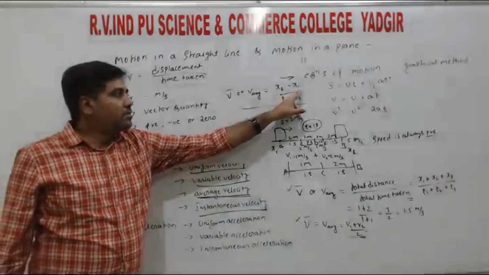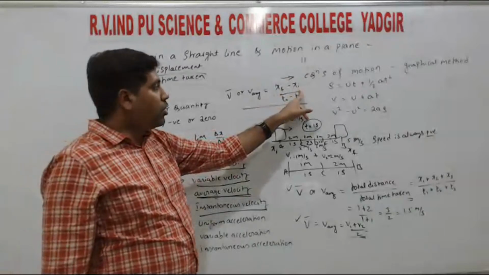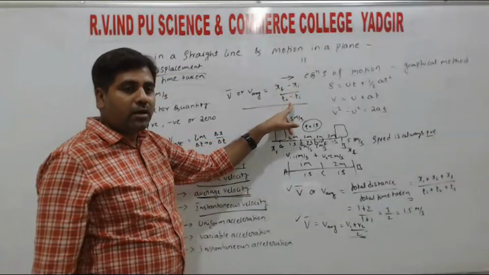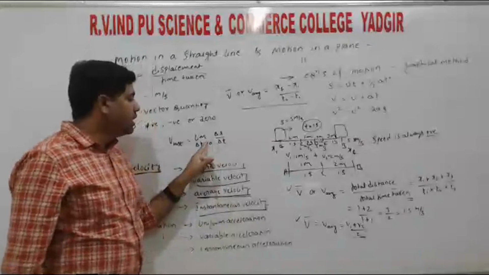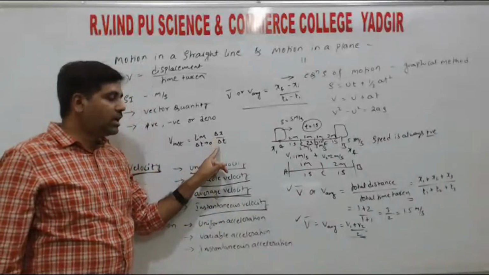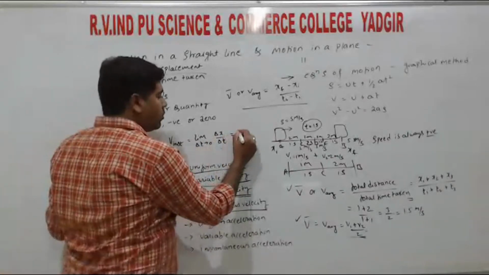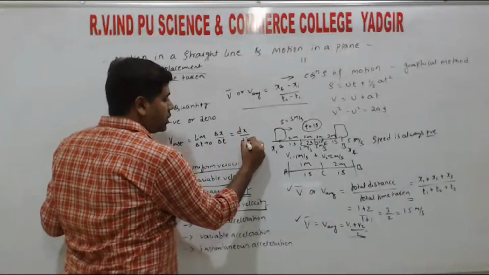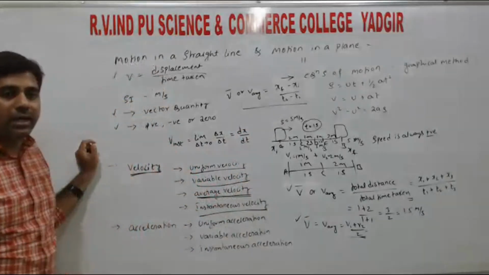We write xf minus xi as delta x divided by delta t, right? So limit delta t tends to 0, delta x by delta t, is in differential form dx by dt, right?